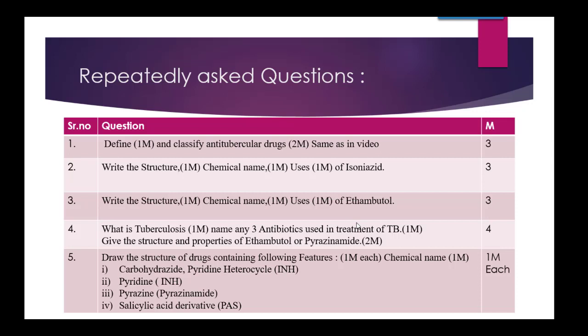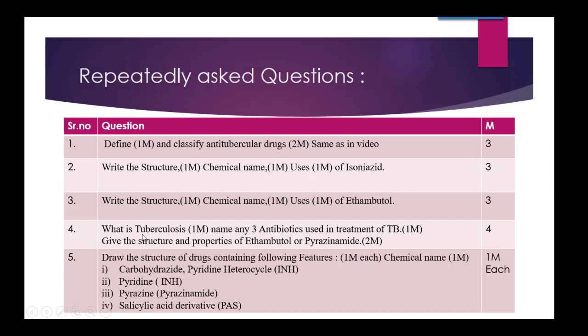So this is the structure, chemical name and uses of ethambutol, same as that of INH. Each point will carry 1 mark, as you can see here: structure for 1 mark, chemical name for 1 mark and uses for 1 mark. This way these questions will carry 3 marks.